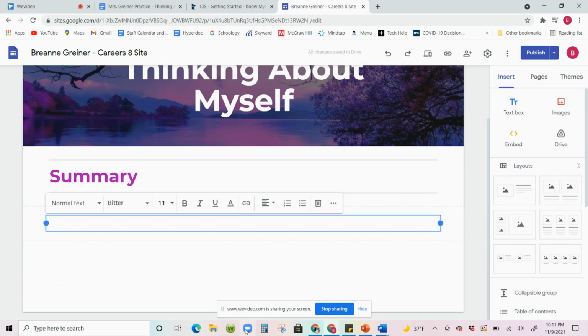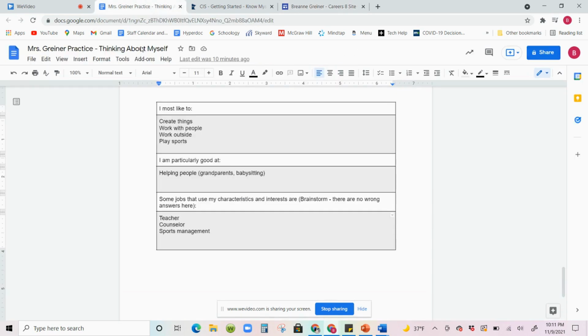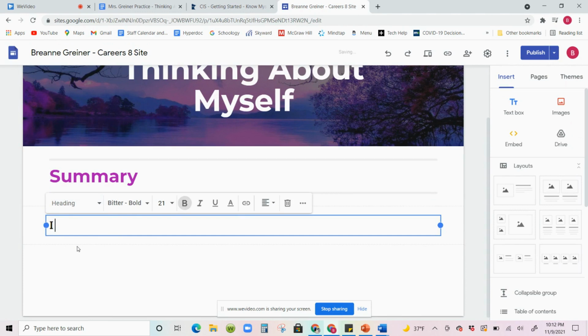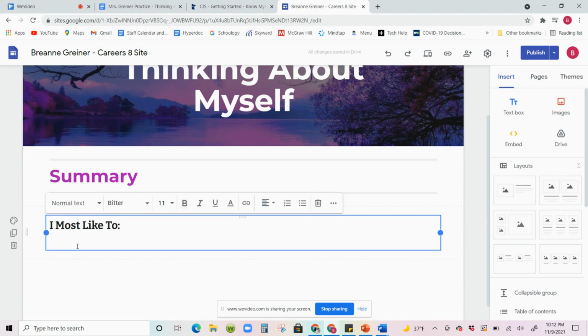Insert another text box, and what you're going to do is you're going to put the information from these three boxes here. So I just want you to summarize what you did in the worksheet. So the first thing you're going to type is I most like to, and when you add a new text box, you're going to change the normal text to heading. So I most like to, a colon, and then this time you can just hit enter.